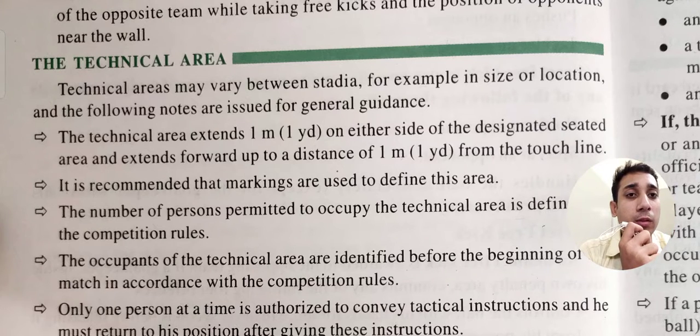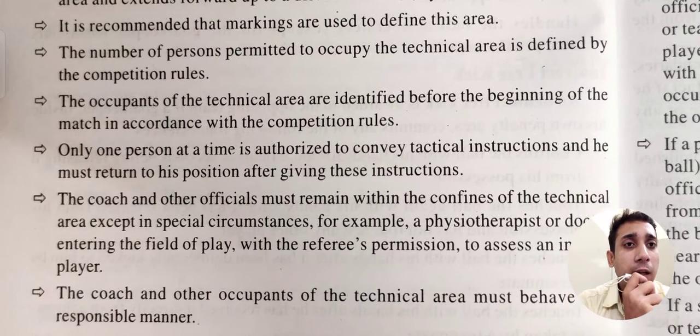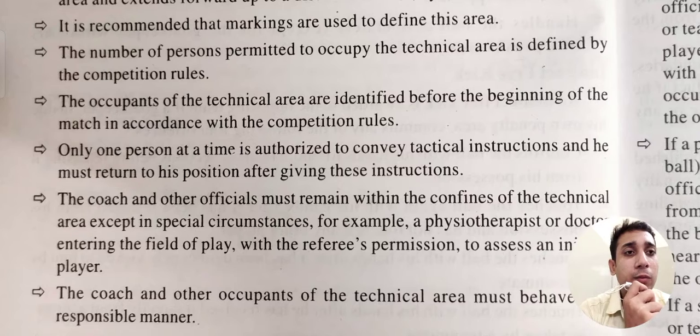Thereafter, the number of persons permitted to occupy the technical area is limited, means only a few people are permitted to go there. Thereafter the technical areas are also identified before the beginning of the match in accordance with the competition rules. Means the occupants, who are going to sit in the technical area, are already identified, and they will sit from the beginning of the match.